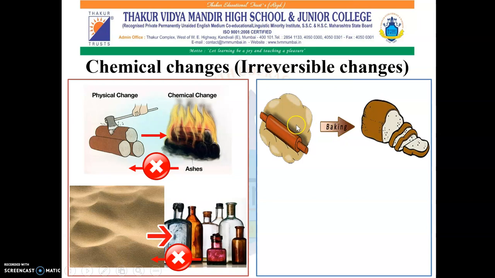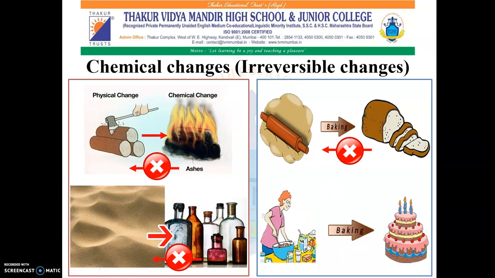Then different types of flours are used to make a dough, and after baking, it turns into bread. But from bread, again, we cannot get the dough back. And finally, cake is prepared with the help of different ingredients like flour, milk, sugar, etc. But it is not possible to get these ingredients back from the cake.